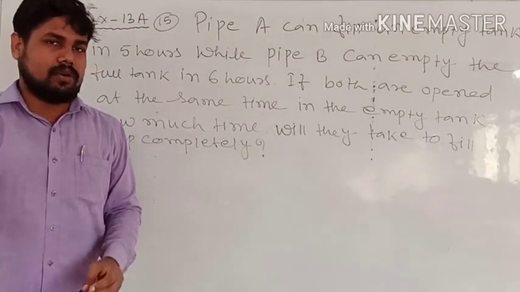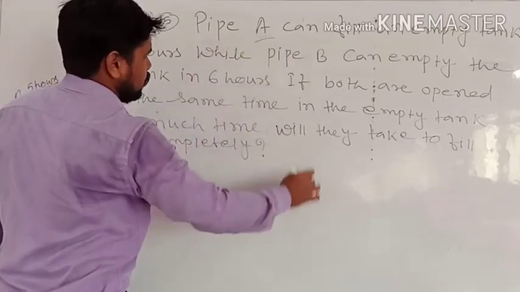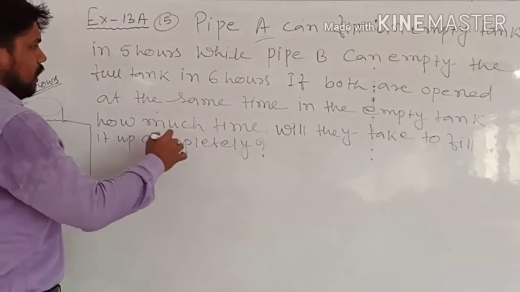तो ये लैंग्वेज आप लोग लिख लेना. The basic concept I am explaining is A will take how much, okay, and B will take how much.